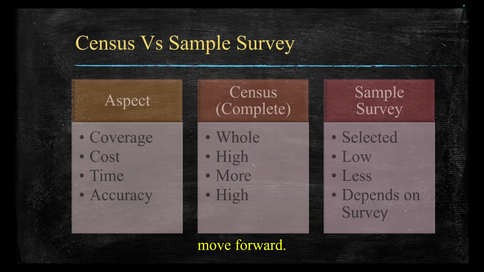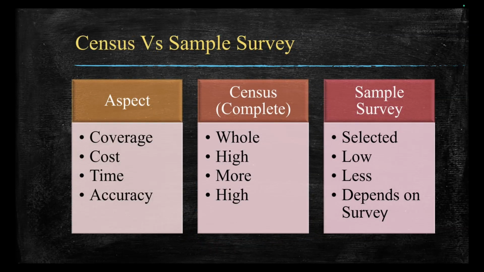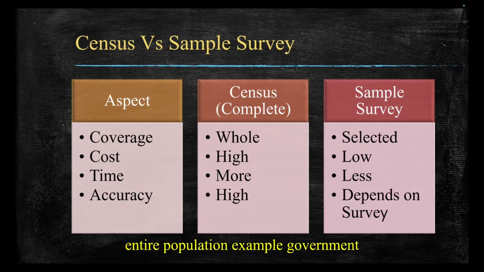Let's move forward. Census and sample survey. Now let's discuss the difference between census and sample survey. Census is complete enumeration. Data is collected from the entire population. Example, the government census of India, where every household is surveyed.